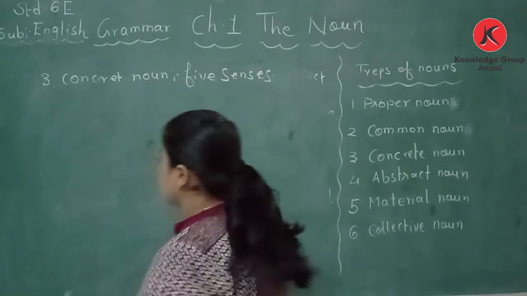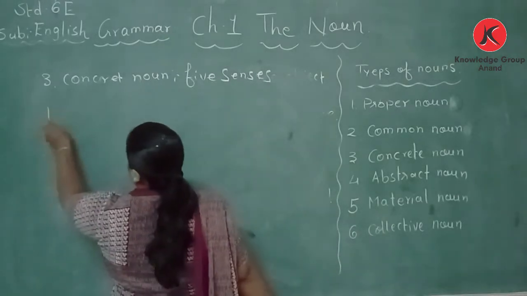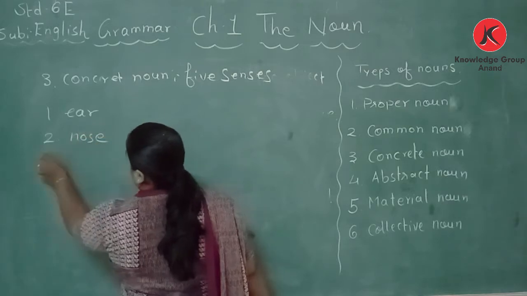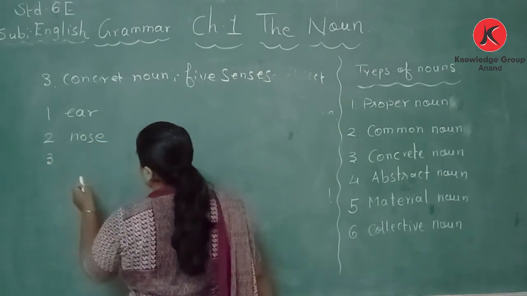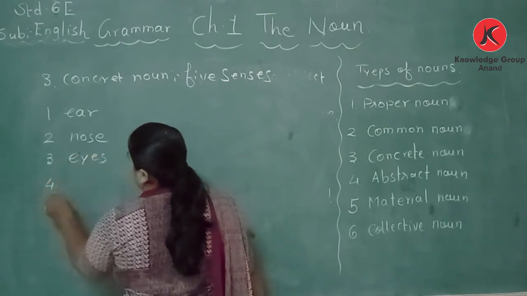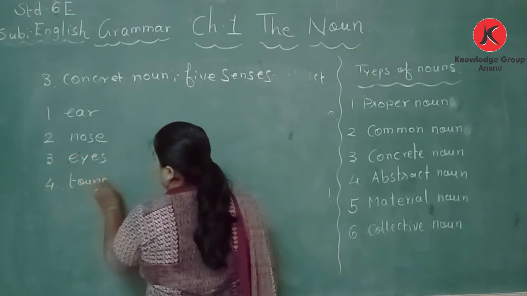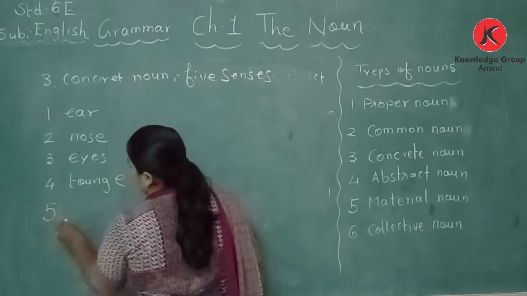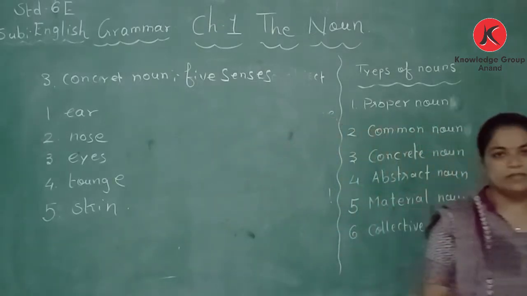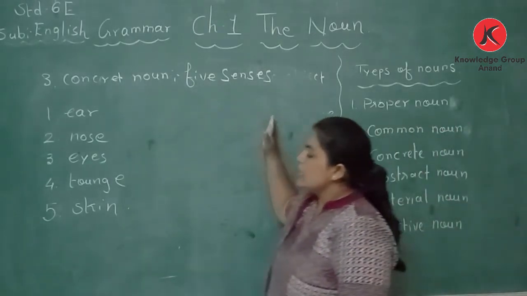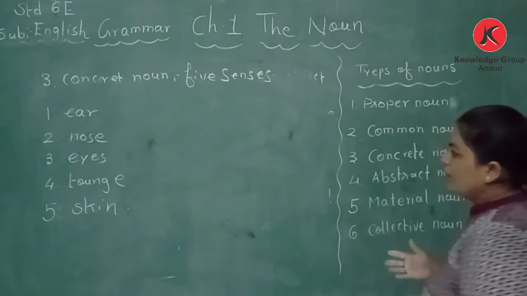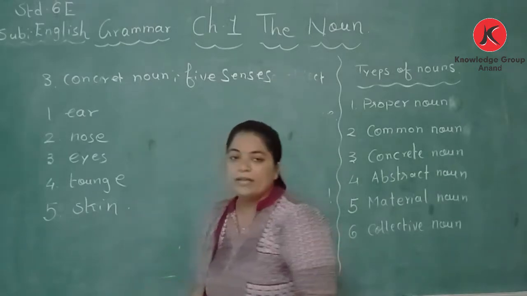The five senses are: first ear, second nose, third eyes, fourth tongue, and the fifth one is skin. These are our five senses.